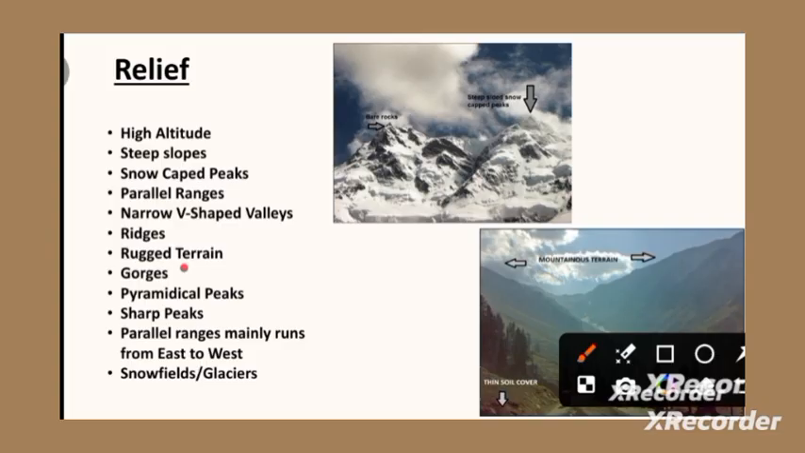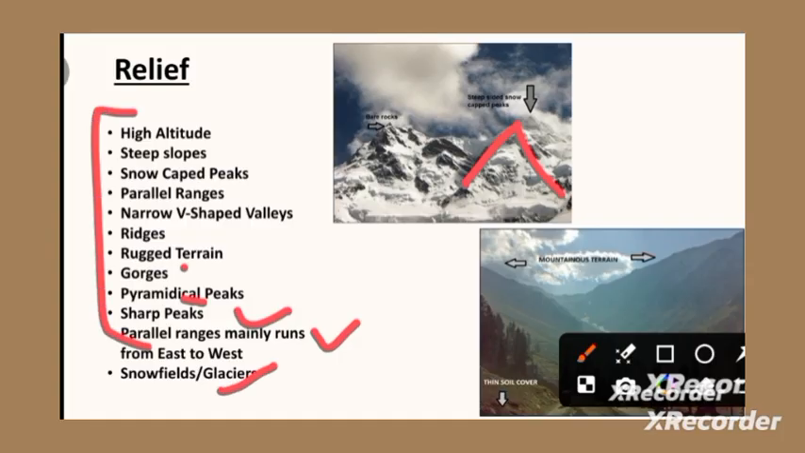Gorges. What gorges is? Basically, I'm going to explain the word gorge, inshallah, in drainage. Okay. Pyramidal peaks, and here we can say it's not pyramidical, it's pyramidal peaks. And pyramidal peaks means that we are having these pyramid type peaks, right? Sharp peaks, parallel ranges run from east to west. As I explained, running from east to west, snowfield glaciers. These are all the topics, my students. These are all the terminologies that you will be using for the word relief.